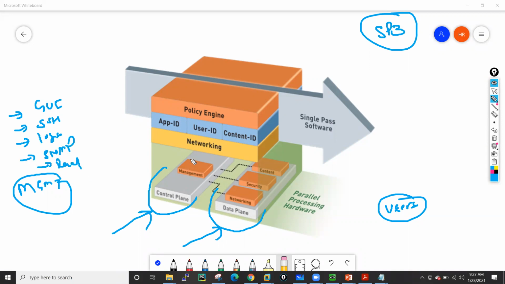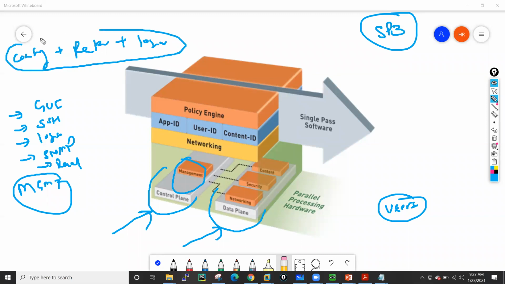All these kinds of traffic are taken care of by the management plane. Okay, so generally the management plane is responsible for your configuration, your reporting, and your logging. These are the activities done by your management plane.